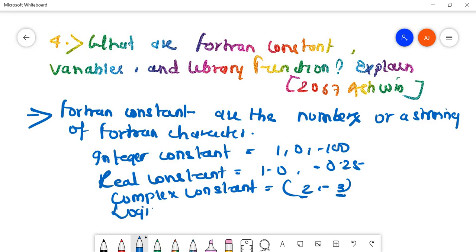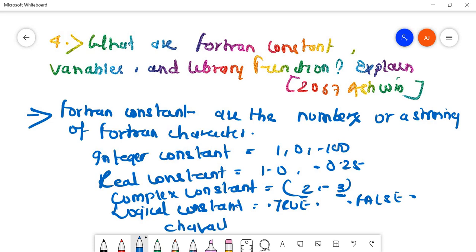Next is logical constant, like .true. and .false. And last is character constant, which can be A, B, C, like this. Fine, so this is all about constants.